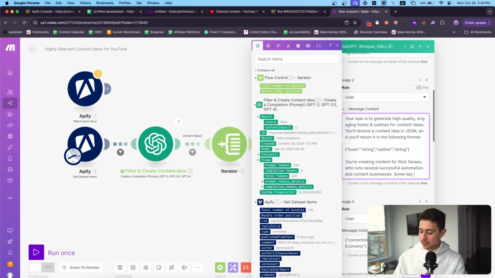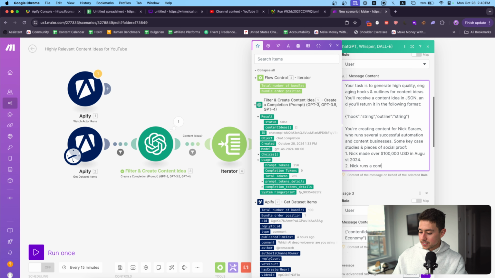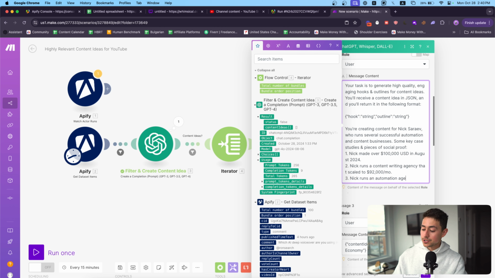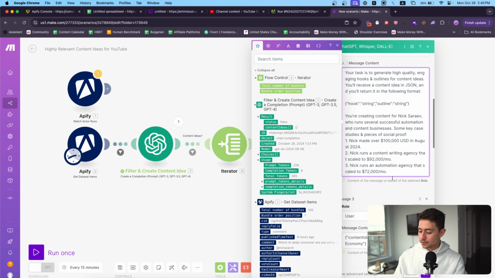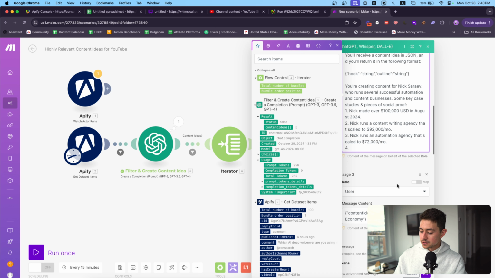Some key case studies and social proof: Nick made over 100,000 USD in August 2024. Nick runs a content writing agency that scaled to $92,000 per month. Nick runs an automation agency that scaled to 72. Oh, I do not know the specific figures, so we're just going to leave it at that.